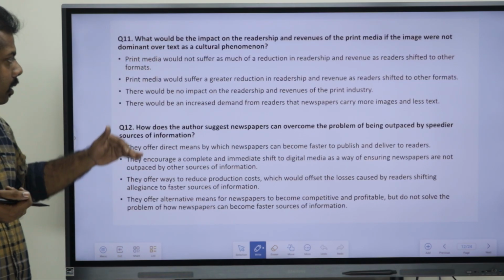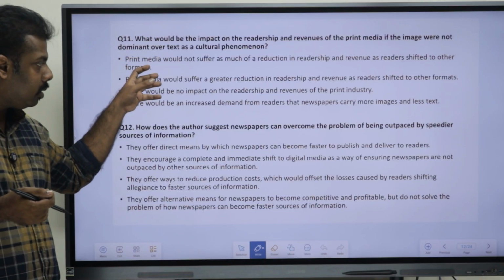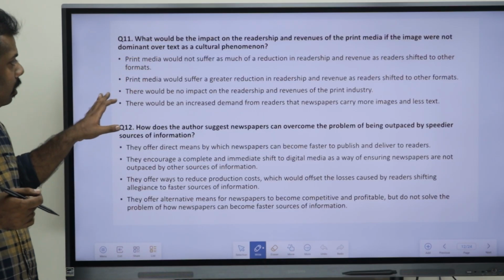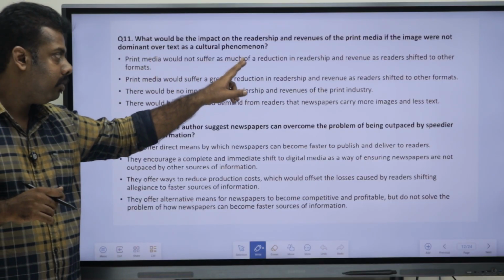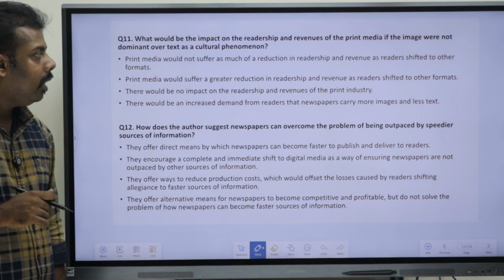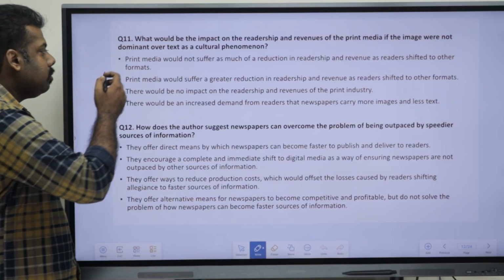Now as we read the options, either the first or the second has to be the answer. Reading once again the first: print media would not suffer as much of a reduction in readership and revenue as readers have shifted to other formats. Okay, so that is what we can mark.